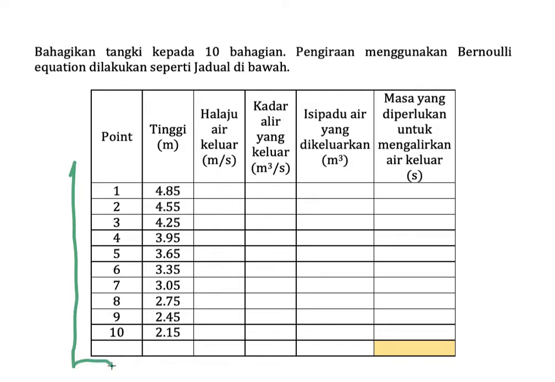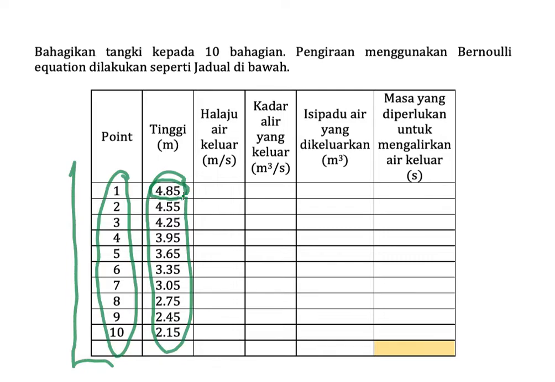Okay, so let's say we make a table like this. We have 10 constant volumes, so we have 10 points here, and the heights start from 4.85, 4.55, and so on, because this is the center point of each small volume.